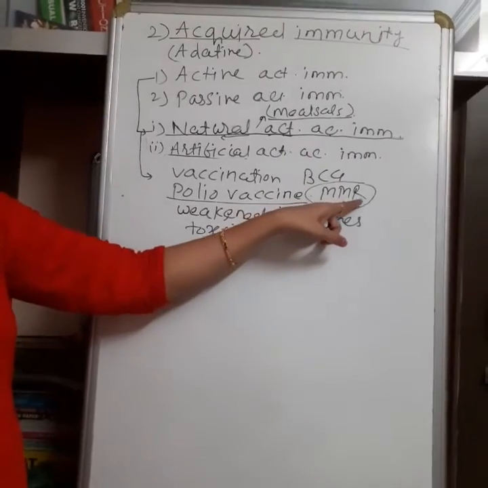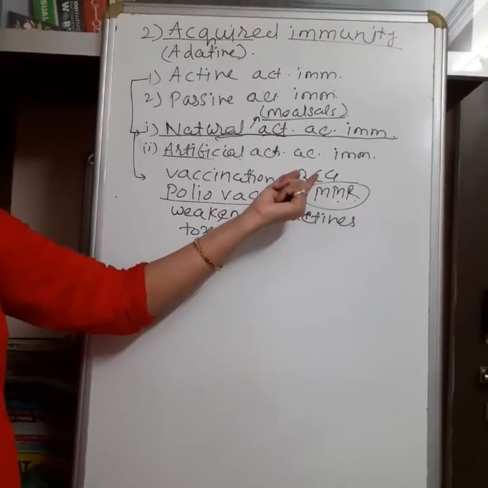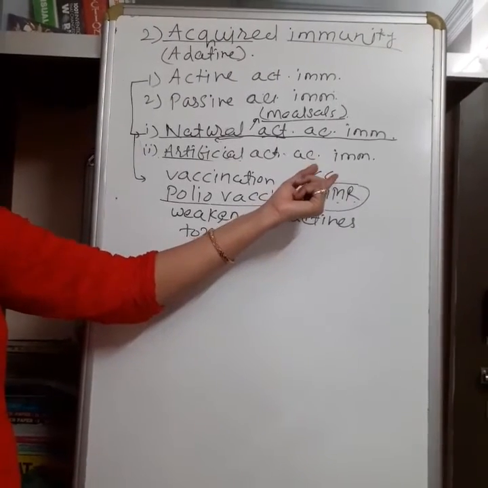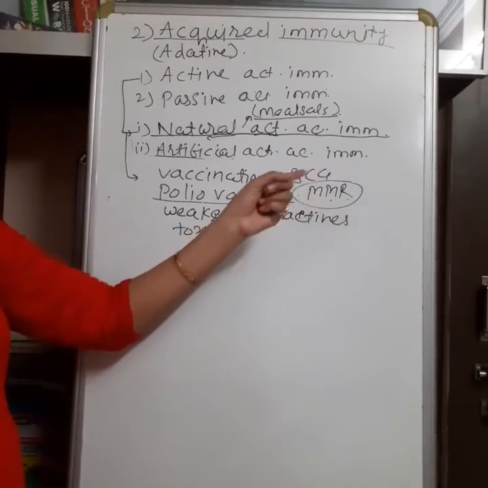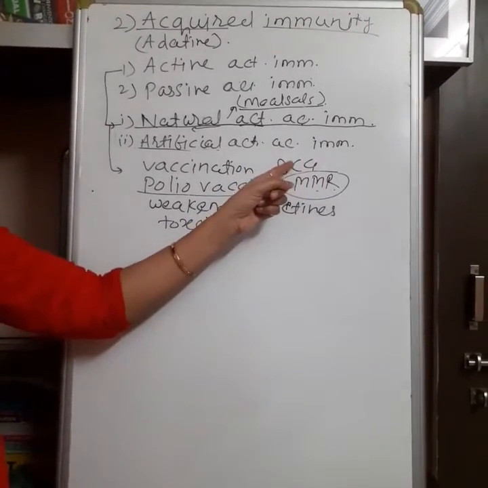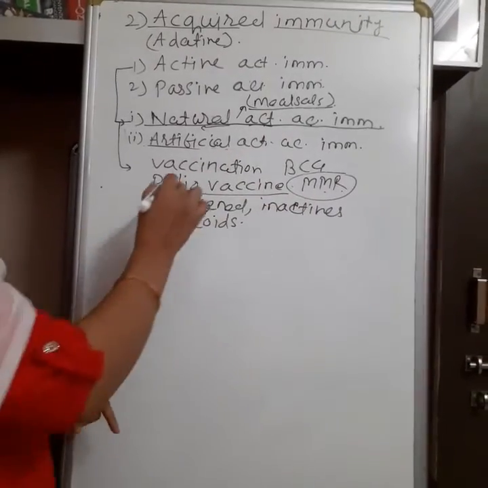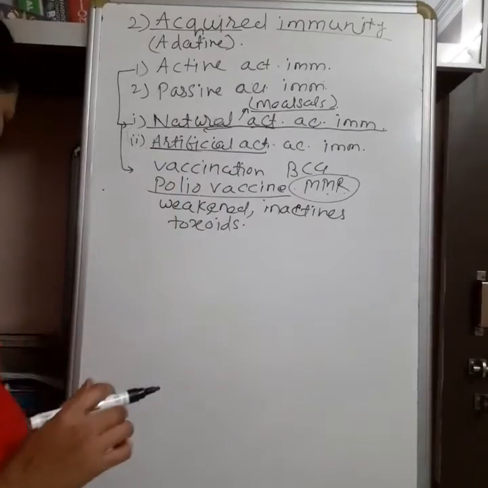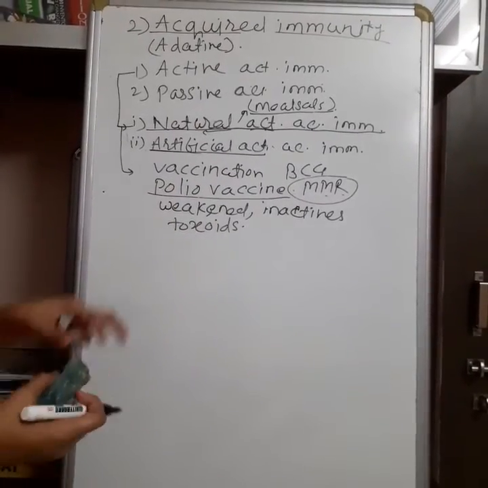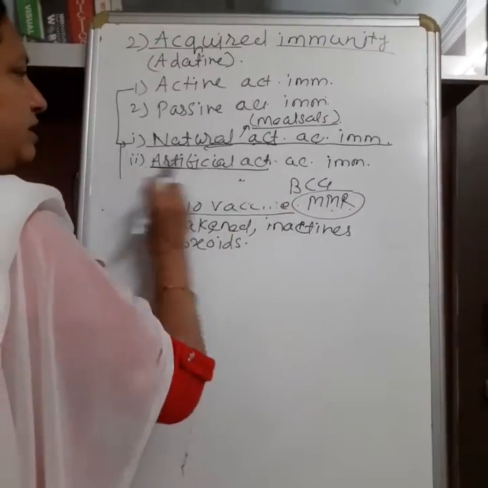The MMR vaccine protects from measles, mumps and rubella. It is helpful for preventing diphtheria, some severe acute respiratory diseases, and TB also. So these vaccines are helpful for activating the immunity, but they are used artificially. This is the second example of active immunity, artificial active immunity.